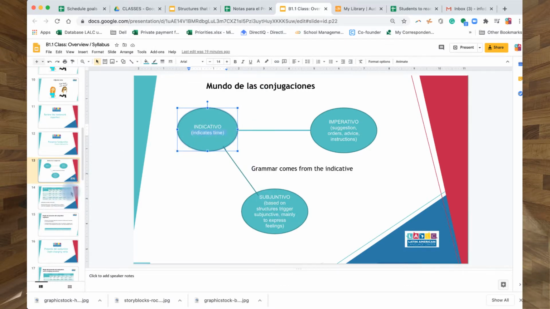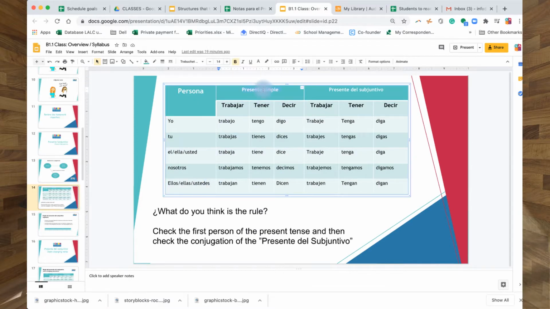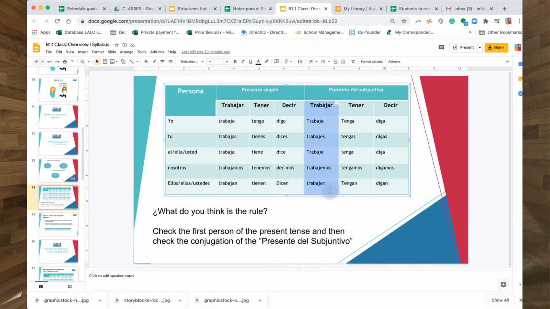That's the root of everything, the grammar. So that's what I'm comparing with the present simple, and that's why it's actually called present subjunctive. So, what can you tell me about these ones? For example, in AR, what can you see that the AR verbs are changing with respect to the present tense? So, everything, it looks like changes to an E, right? In the ending, una E cambia a una E, right?